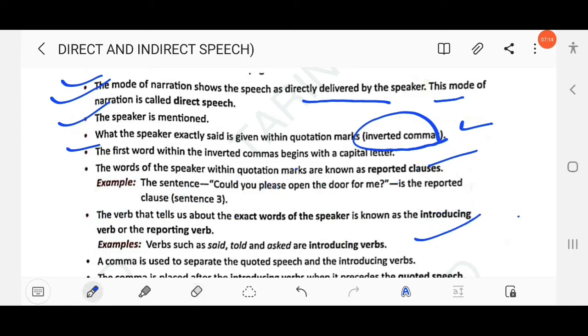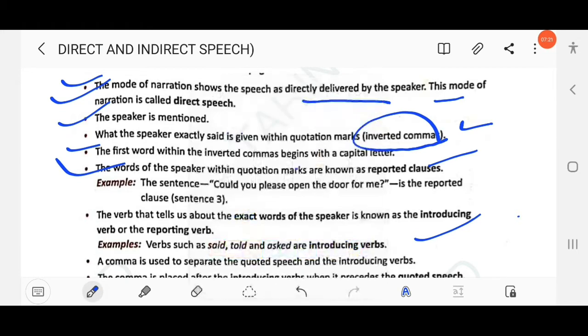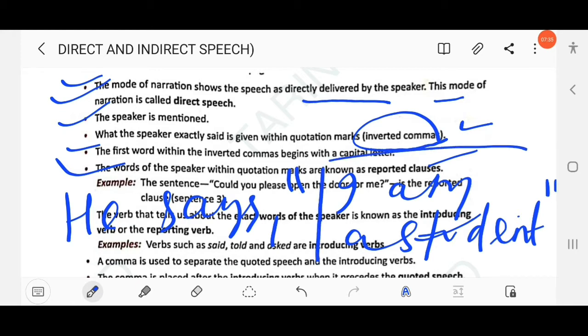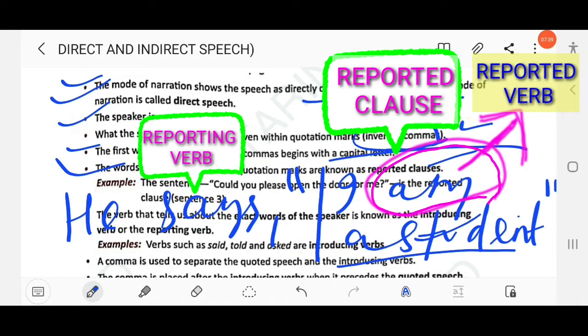The words of the speaker within quotation mark is known as reported clause, right? So here, he says, I am a student. So here I am a student, this is known as reported clause. Clear? What is reported clause? Now the sentence that is used between the inverted mark or quoted mark, this is known as reported clause.